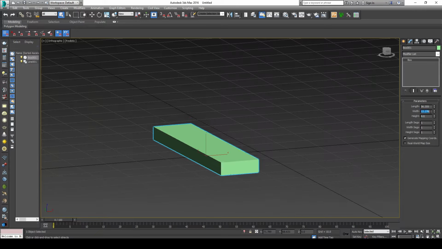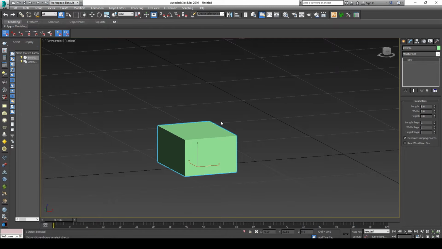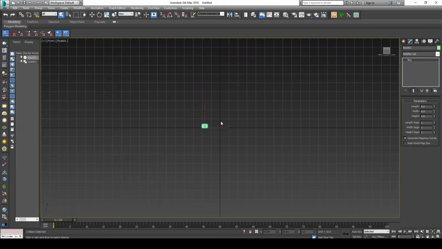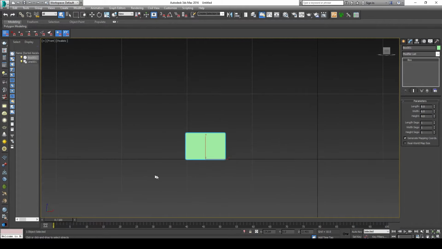Okay, the width from the picture is a little bit big, so we'll make it 6, and the length let's make it 8. So it's acceptable now. We'll go now to the front view by pressing F and then Z. Okay. Now we will draw the shape of the building.